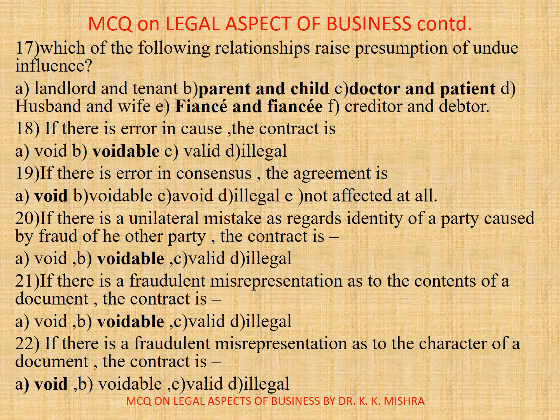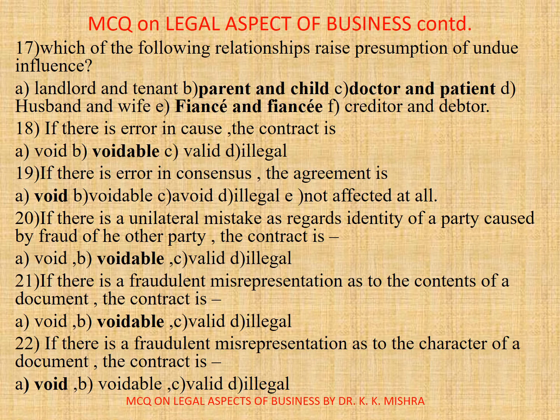Question number 17. Which of the following relationships raise presumption of undue influence? Options are A. Landlord and tenant, B. Parent and child, C. Doctor and patient, D. Husband and wife, E. Fiancé and fiancée, F. Creditor and debtor. In fact, in this case, there are a number of options given, because it has been knowingly written that any option may be correct. So the correct options here are parent and child, doctor and patient, and fiancé and fiancée. All the three are correct.